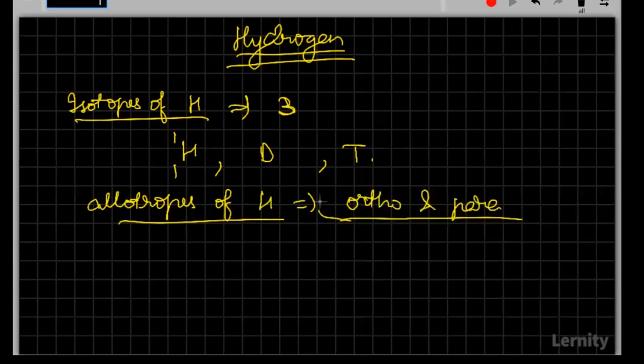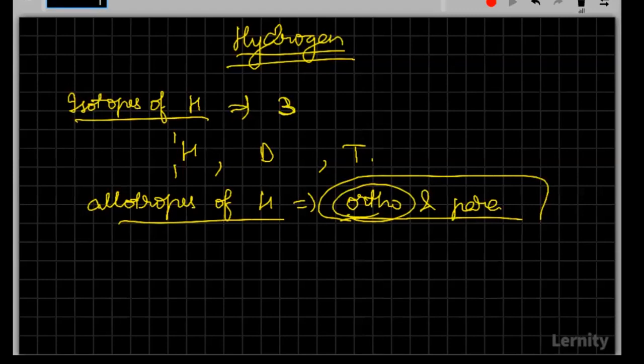And it's very important that we know, at room temperature, which is found to be major. At room temperature, whose content is found to be more? Very good. Mixed answers. So here, the allotropes of hydrogen are ortho and para, in which we'll find that ortho will be somewhere around 75% and para will be the remaining 25%.